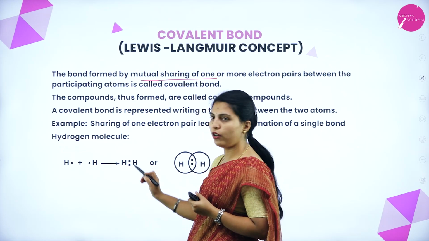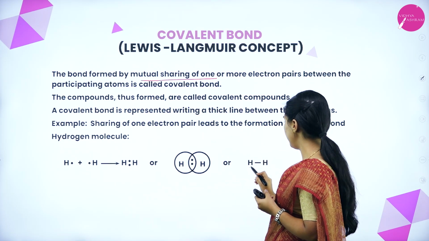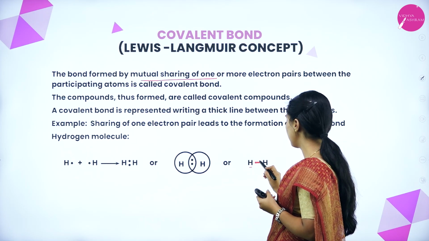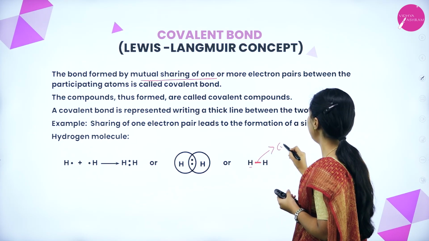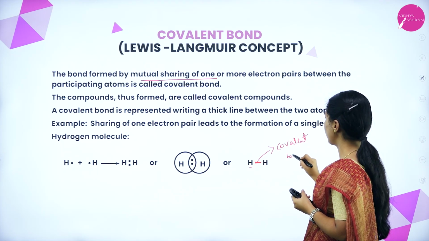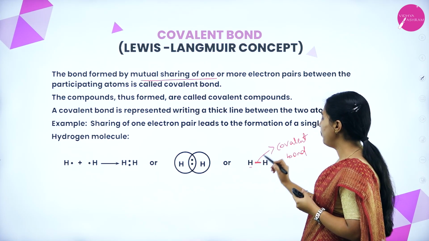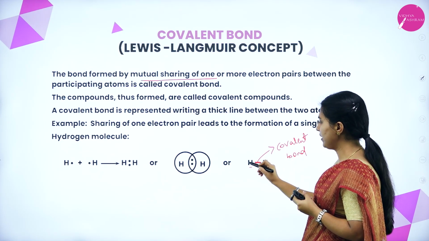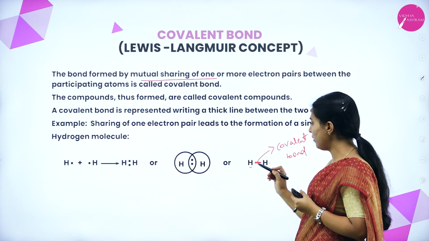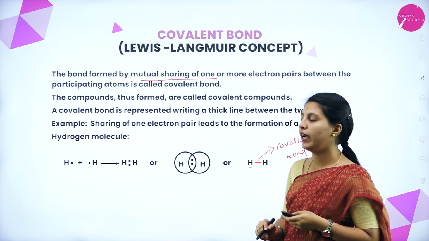It will form one pair of electrons. So, by this, it will form a thick line. This is called a covalent bond. Means this bond belongs to this hydrogen also, this hydrogen also. Okay, one bond is equivalent to 2 electrons, that is one pair of electrons.